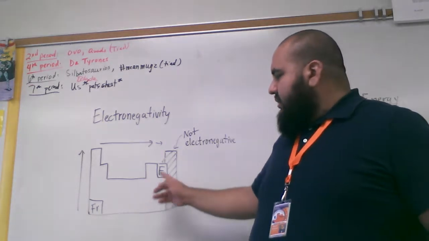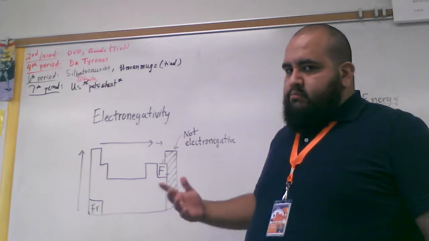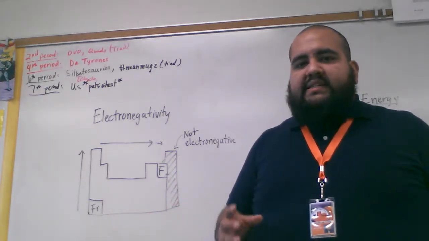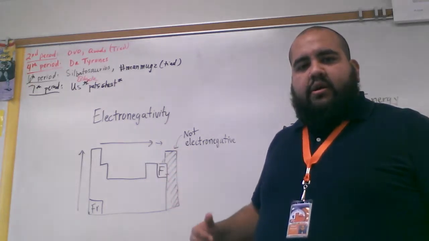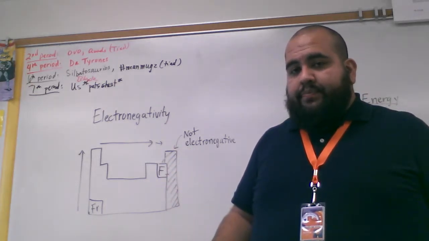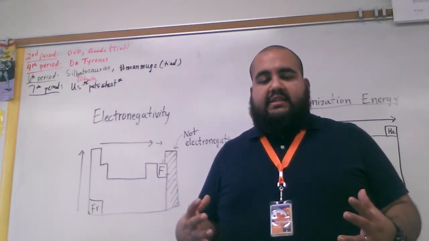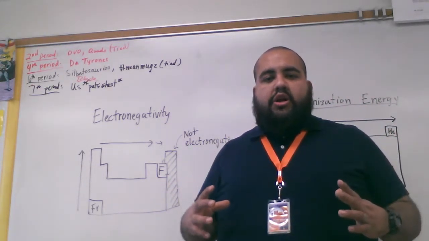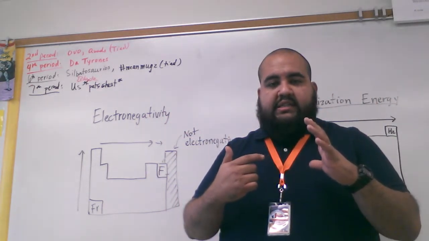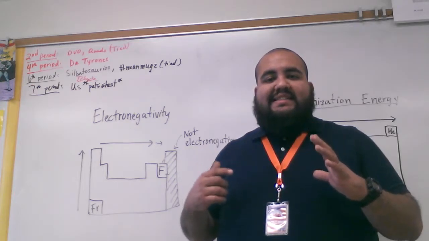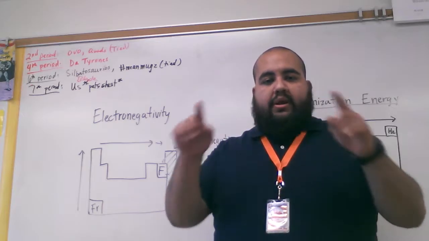But doesn't chlorine also need 1 valence electron? And bromine and iodine? Well, what makes these things different? Why is fluorine more electronegative than all of the other atoms in its family? Okay? It is because fluorine is the smallest in molar mass, okay? By being smaller, you also have fewer orbitals around your nucleus, okay? Fluorine exists in the second period, which means that it exists in the second orbital, okay?